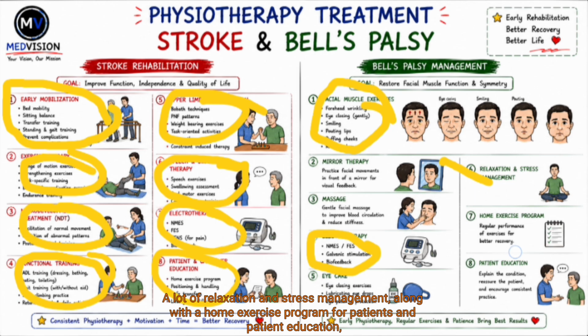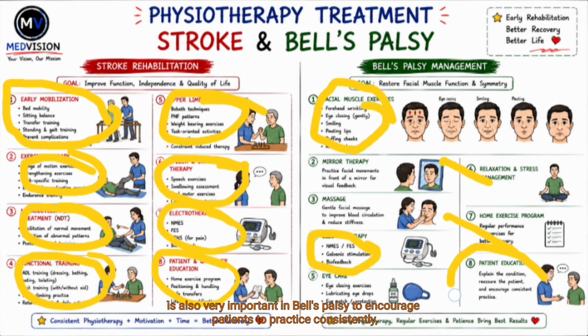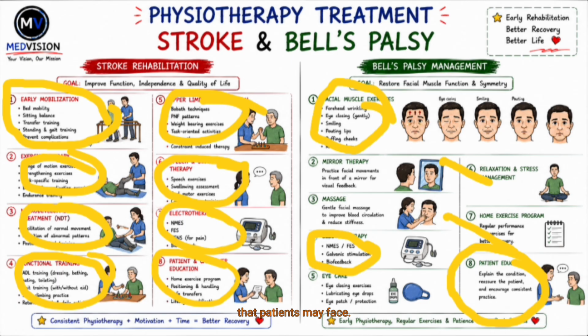The home exercise program and patient education are also most important in Bell's palsy, to encourage consistent practice and to explain the condition and how to manage it, and how to manage the problems the patient is facing. There are different types of conditions that patients face. So this is about stroke and Bell's palsy.